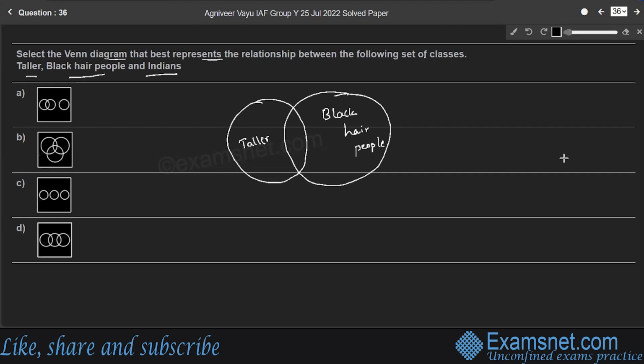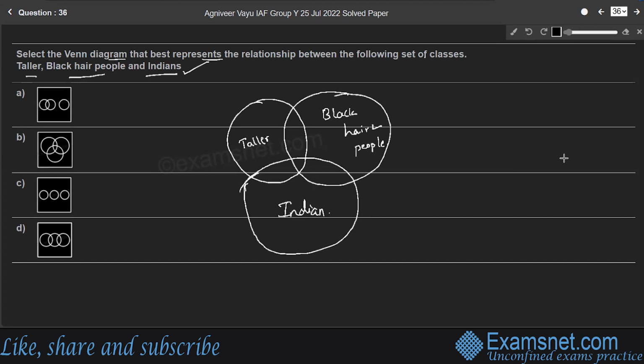And another set is the set of Indians. Some taller people are Indians, right? So Indians can be taller, right? Therefore we consider the set of Indians like this, which includes the set of taller also. And some black hair people are Indians also, right? Therefore the set of Indians will be like this.